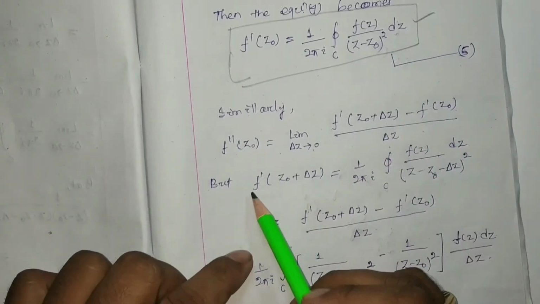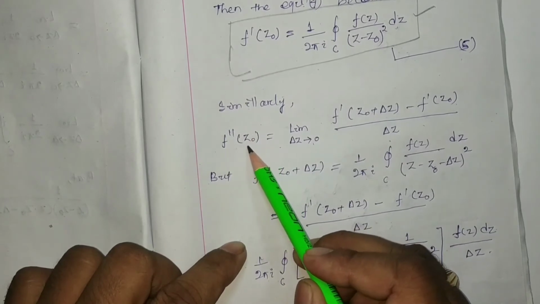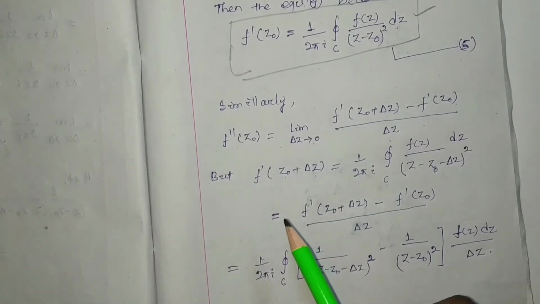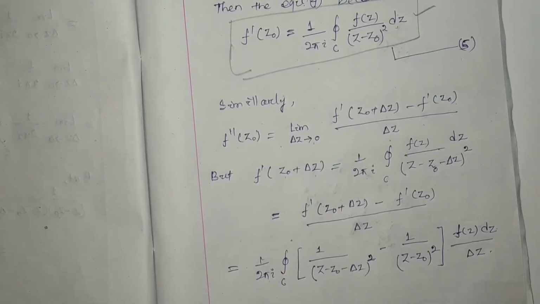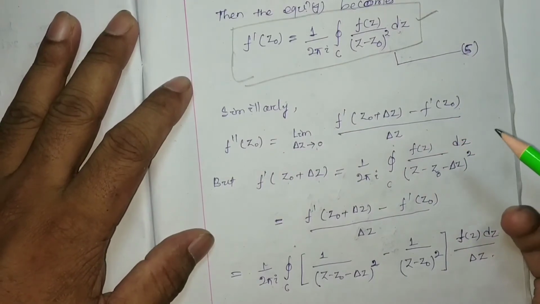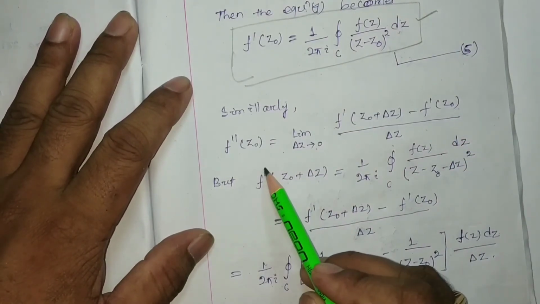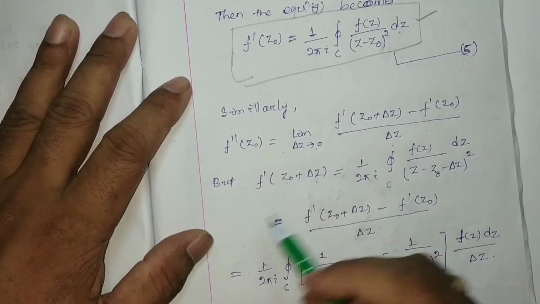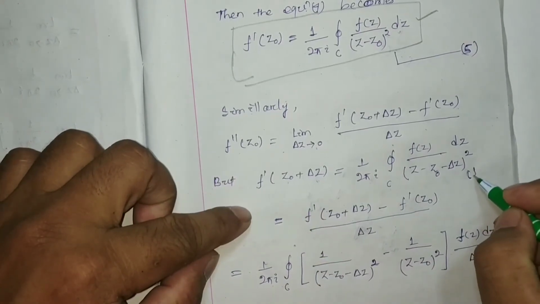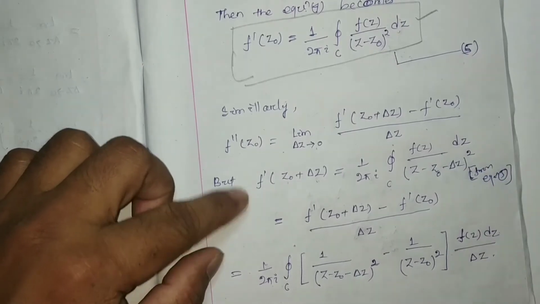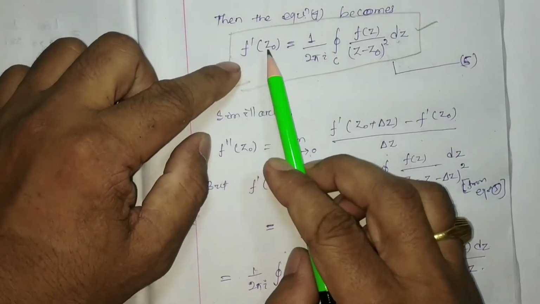But if we consider f dash z0 plus del z, then from equation number 5, here we have used equation number 5. Equation number 5 says that f dash z0 is equal to this much.